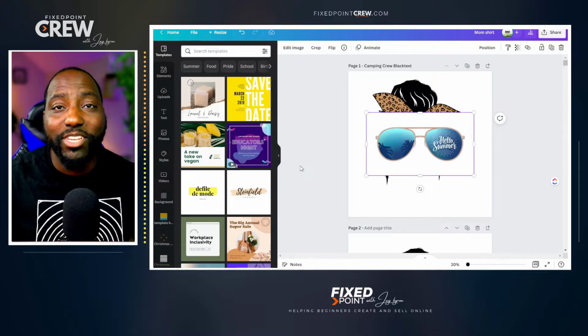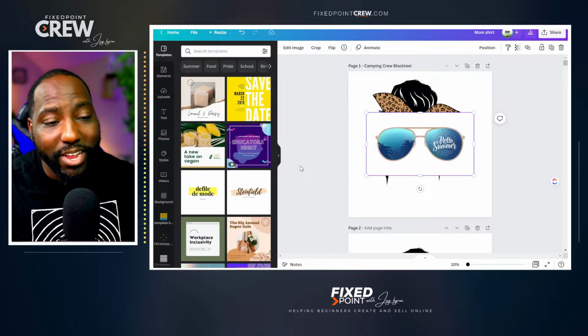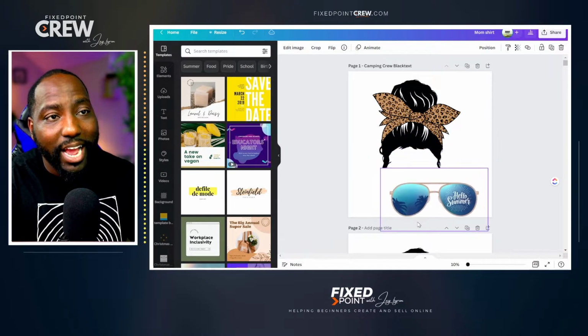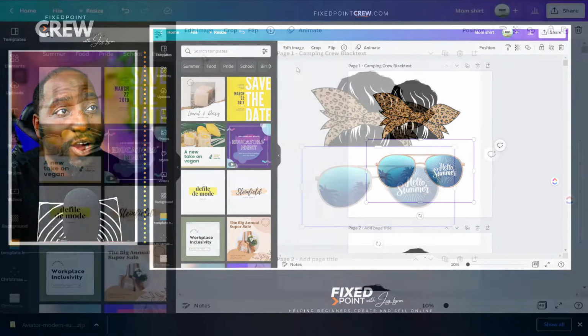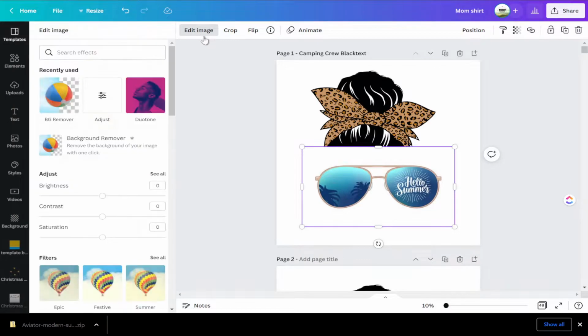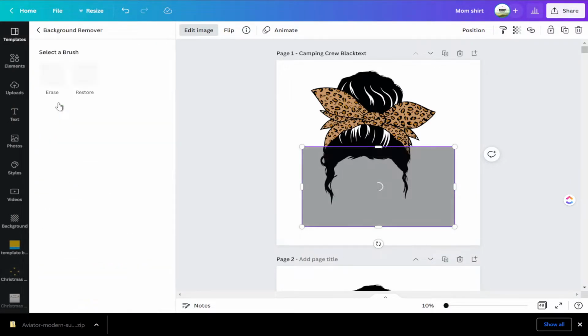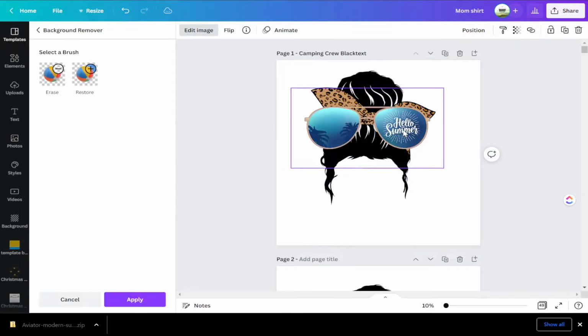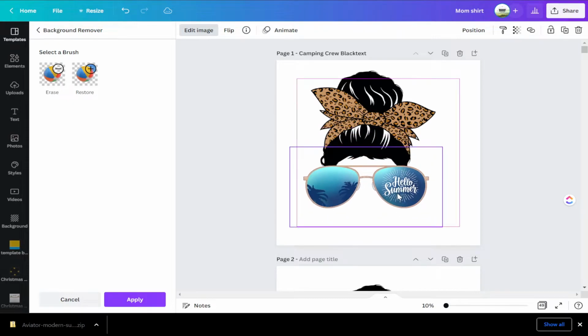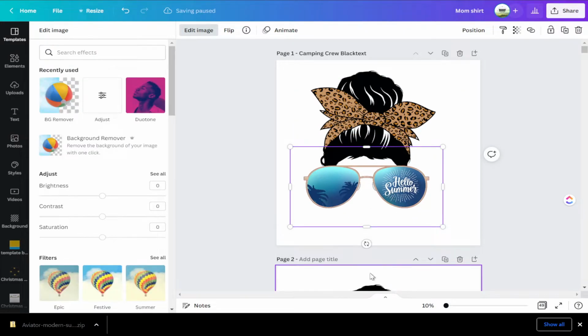All right, so we grabbed some sunglasses from Creative Fabrica. And as you can see here, they're not really outlined as we like them to be. That's okay. We're going to go back into our background remover. So again, go to edit, change the background or remove the background, because we want this to be a transparent background for our image. And as you can see, now we have that transparent background. And so we're going to click apply because everything is good here.